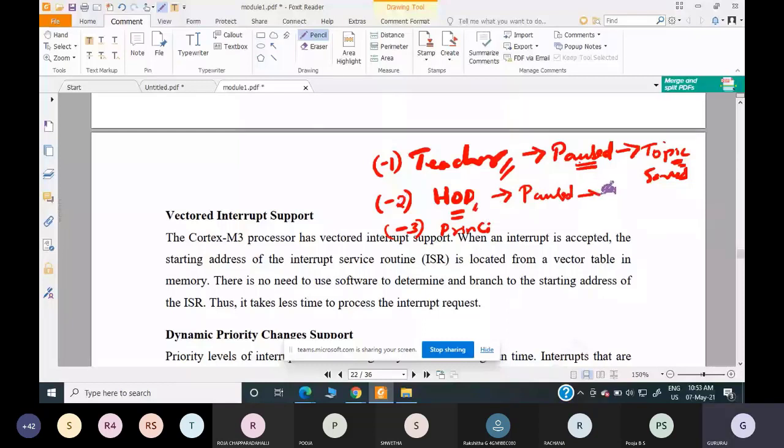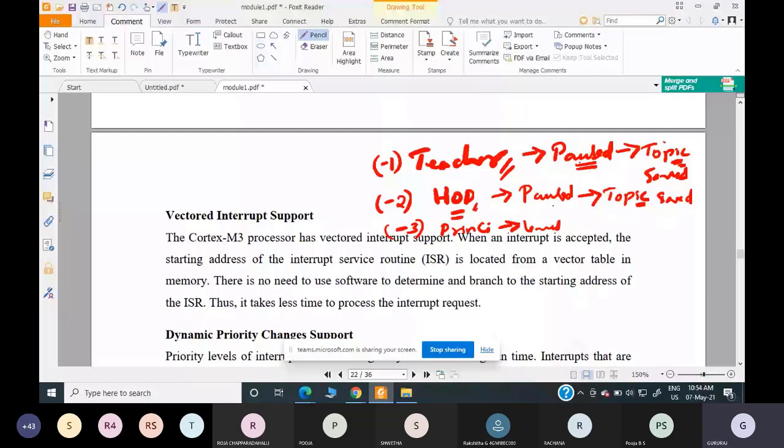Before pausing, the HOD will save the topic he was discussing, because once the principal leaves, he has to continue the topic from wherever he was interrupted by the principal. Now the principal will take over the stage and convey whatever he wants. Once he conveys it and leaves, the control will be transferred to the HOD, because the HOD was preempted before the principal came.